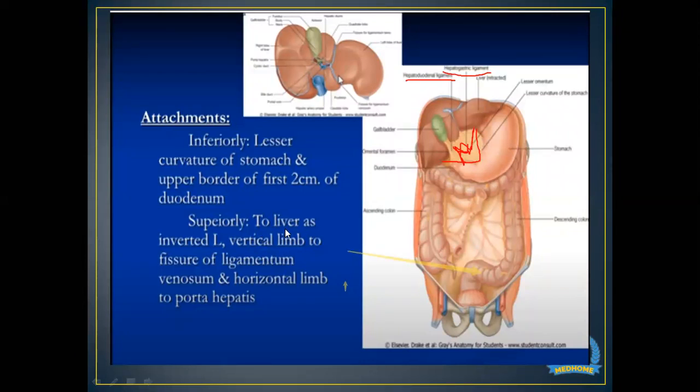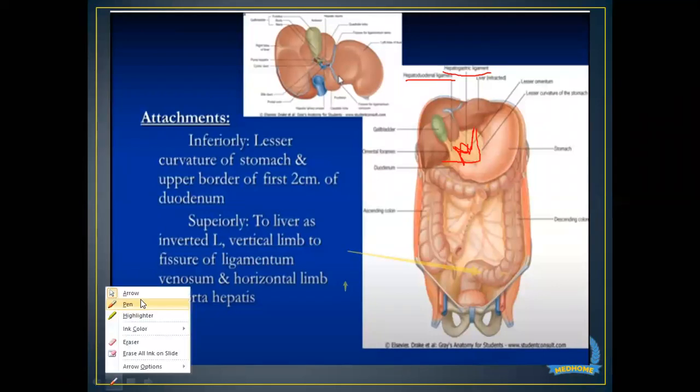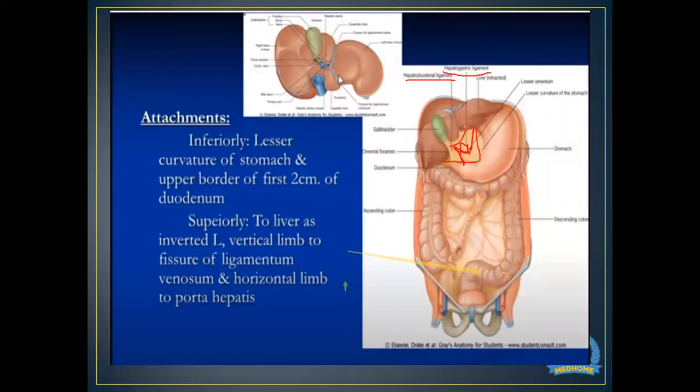And superiorly, it is attached to the liver in an inverted L shape. If you look here, I can show you how this L shape is formed. This L shape is formed in this way. That is why it is said to be attached to the liver as an inverted L.